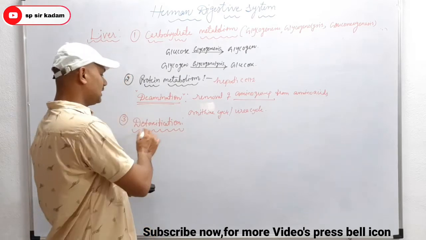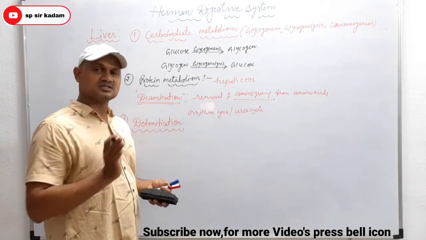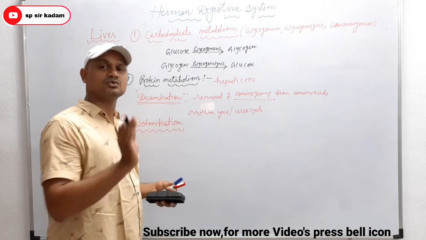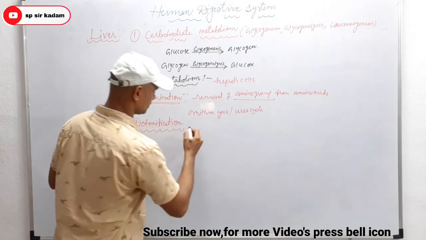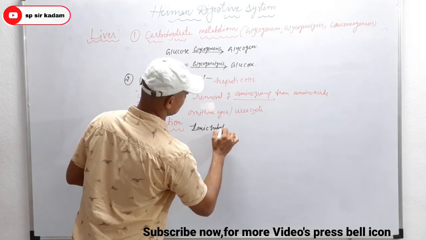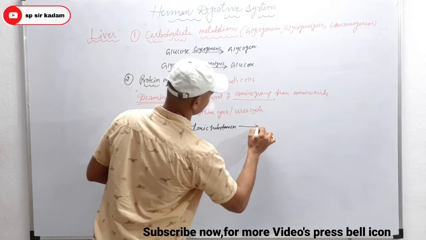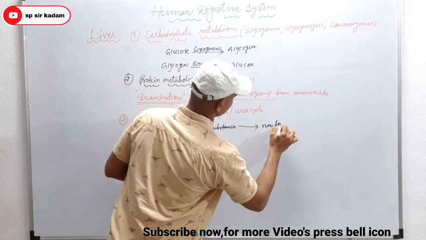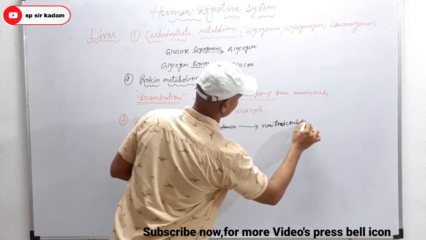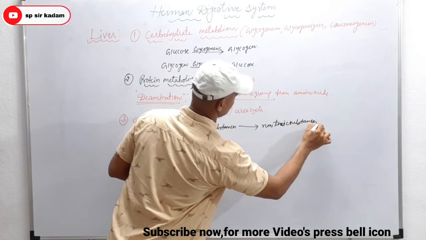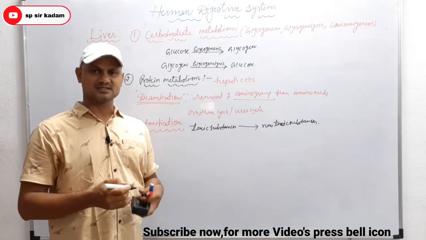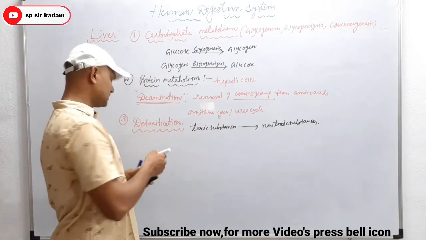Here the liver converts the toxic substances into non-toxic substances. The conversion of toxic substances into non-toxic substances is known as detoxification.